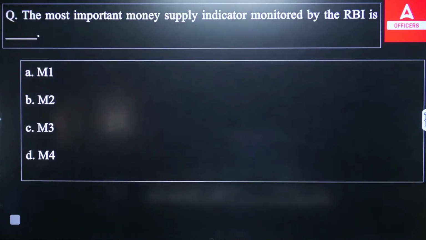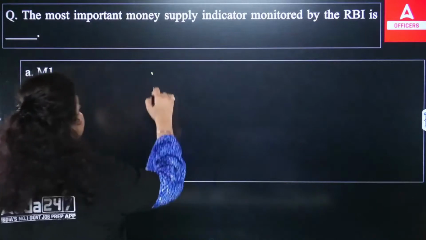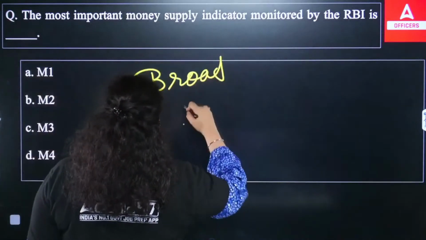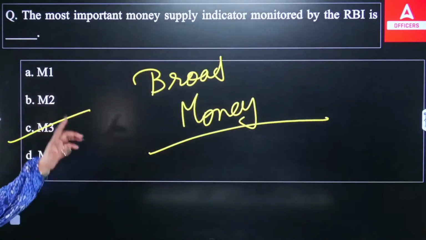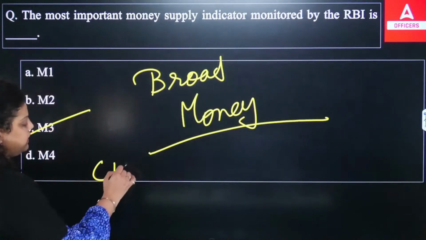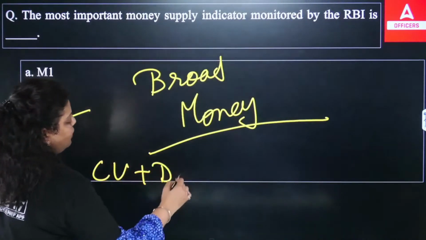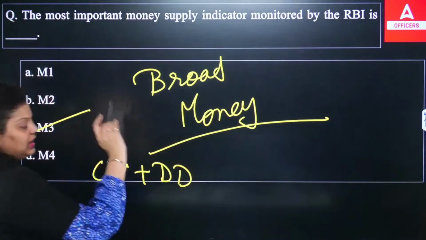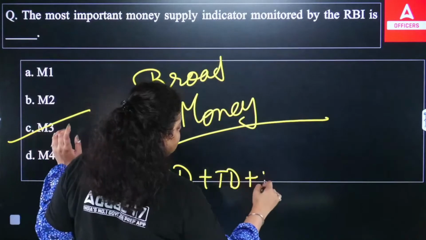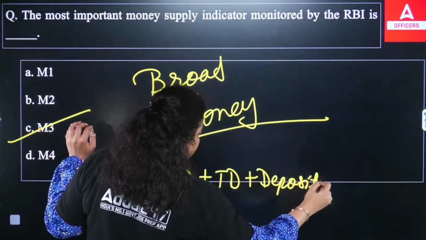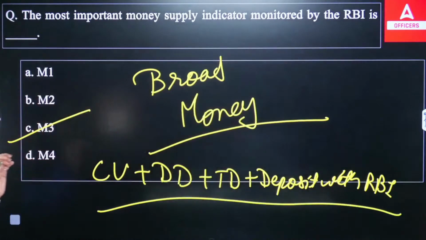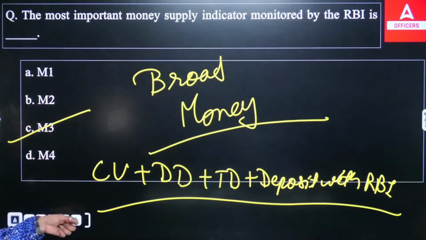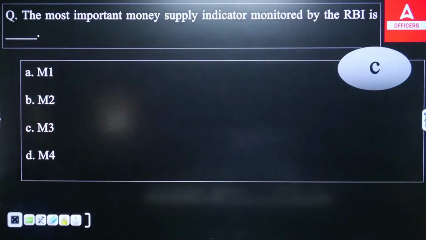RBI wants to know how much money supply is in the economy, and the money supply in the economy defines the liquidity for the RBI. That's broad money. So the right answer is C, because it will cover currency, the money with public, it will cover demand deposit, the money with commercial banks and all in the CASA, then the term deposit, then the deposit with RBI. Every type of money which is available in the economy will be calculated by the M3, and that's why it is the important money supply indicator that RBI calculates. So the right answer will be your C. Next question.